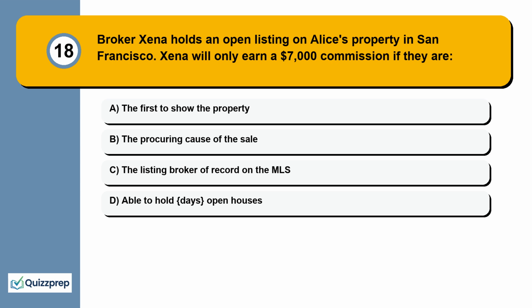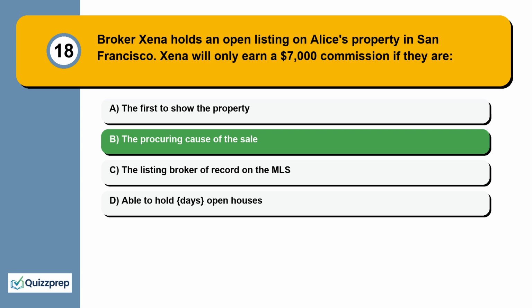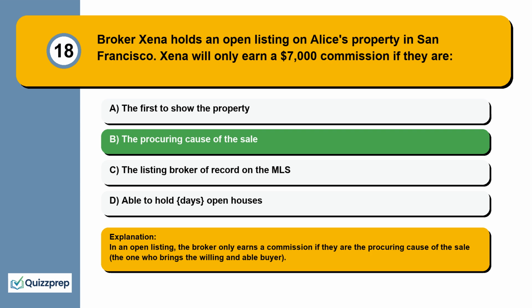Question 18. Broker Zena holds an open listing on Alice's property in San Francisco. Zena will only earn a $7,000 commission if they are the first to show the property, the procuring cause of the sale, the listing broker of record on the MLS, able to hold days, open houses. In an open listing, the broker only earns a commission if they are the procuring cause of the sale, the one who brings the willing and able buyer.